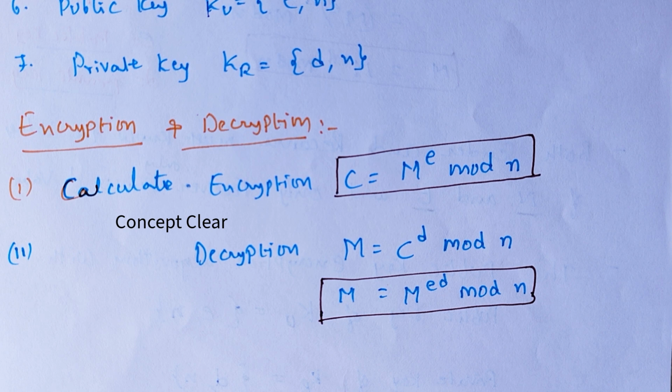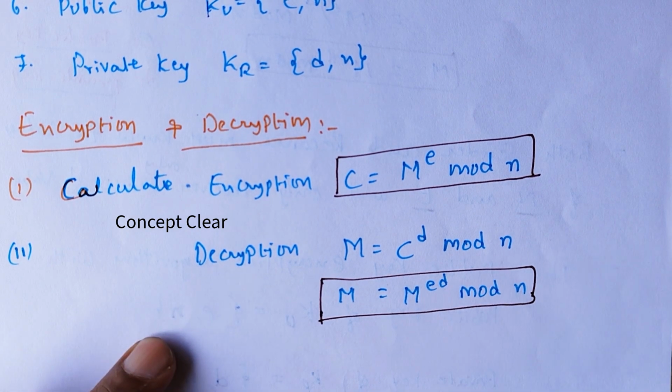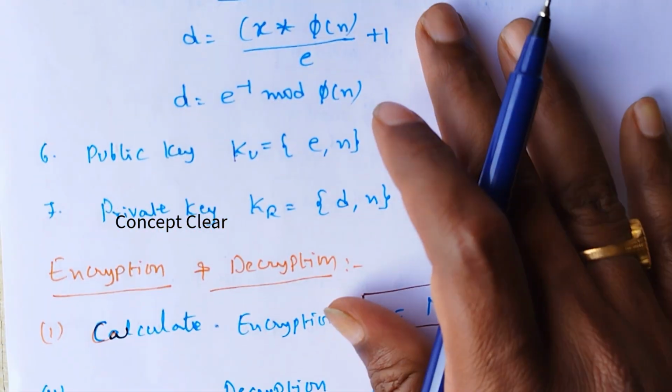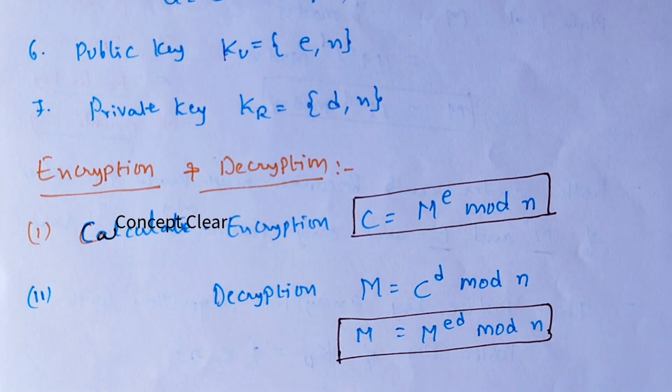And the decryption is m equals c power d mod n. So the first step is key generation, the second step is encryption, and the third step is decryption.